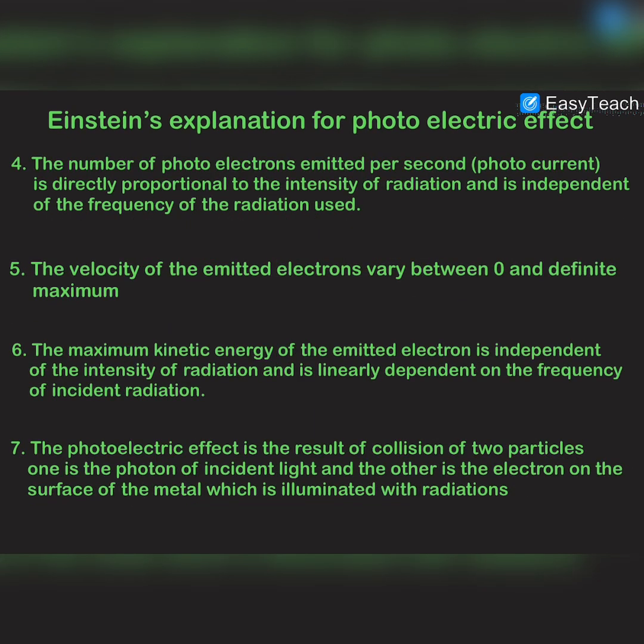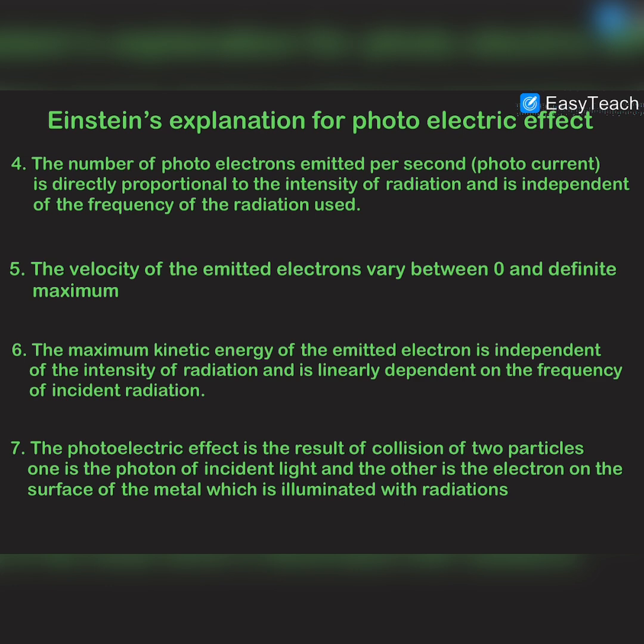Now the fourth point is the fact that the number of photoelectrons emitted per second, which is the photocurrent, is directly proportional to the intensity of radiation and is independent of the frequency of radiation used. So in the fourth law, he stated that the number of photoelectrons emitted from the metal surface per second depends on the number of photons striking the metal surface per second.